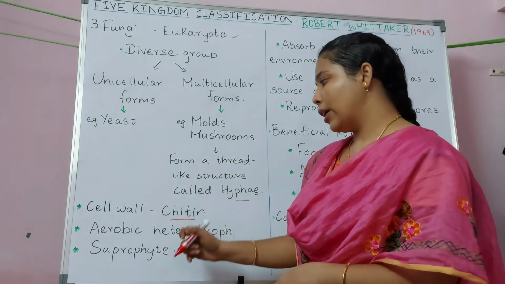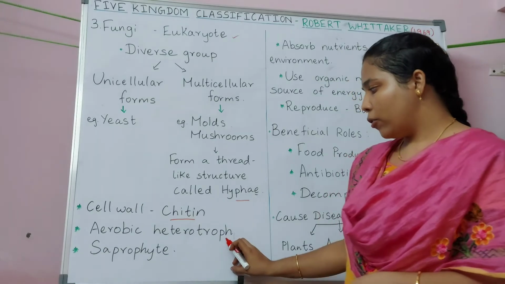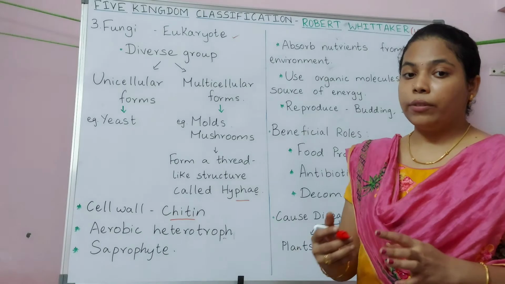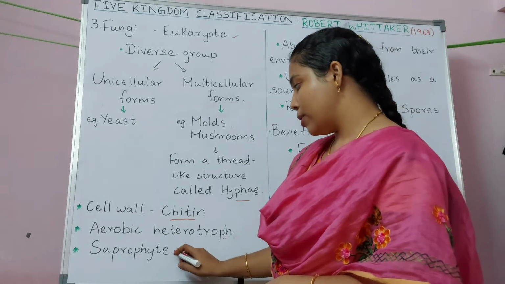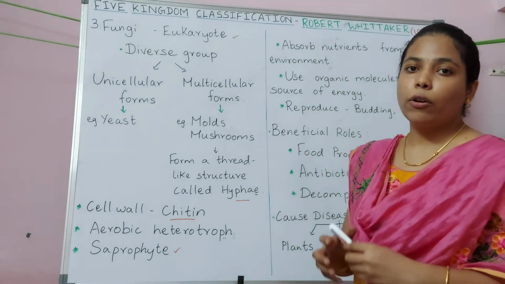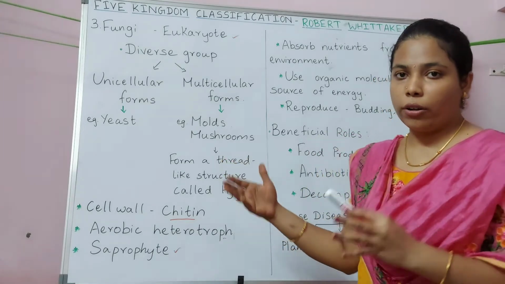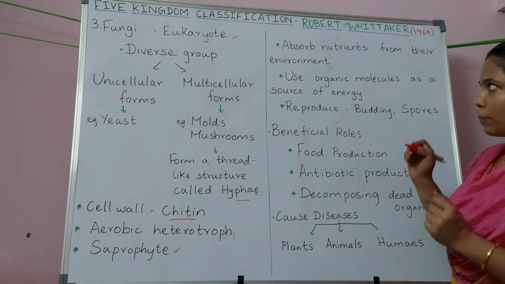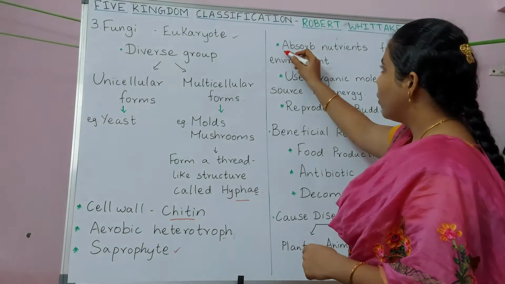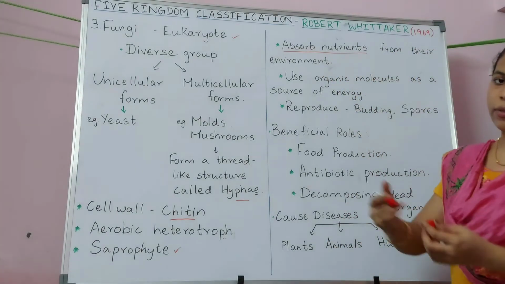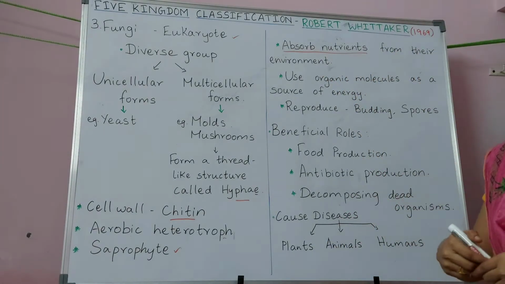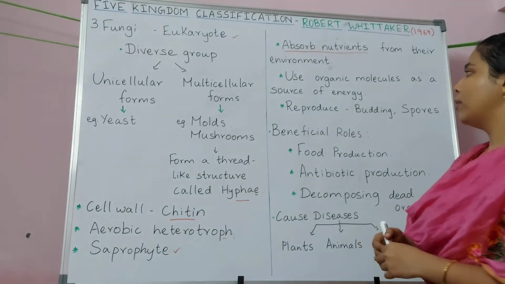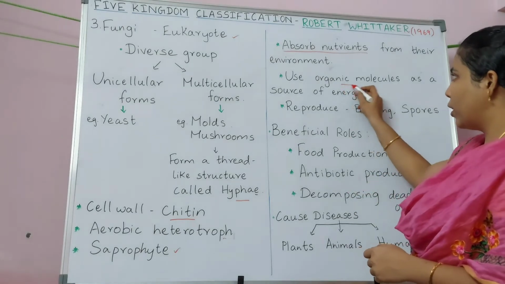And most of the fungi are aerobic heterotrophs. Heterotrophs are organisms that feed on other living creatures, and there are also saprophytic fungi. These are organisms that feed on dead organic materials. And moving on to the most important point, fungi will absorb nutrients from their environment. They do not ingest food, they just absorb the nutrients from their environment, and they often use organic molecules as